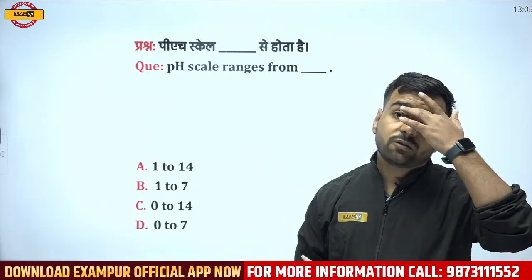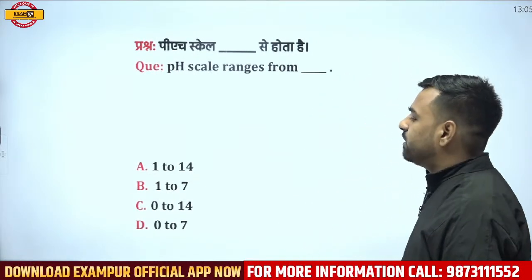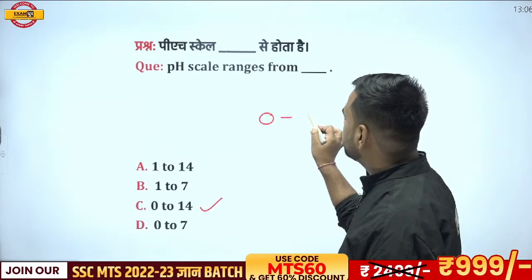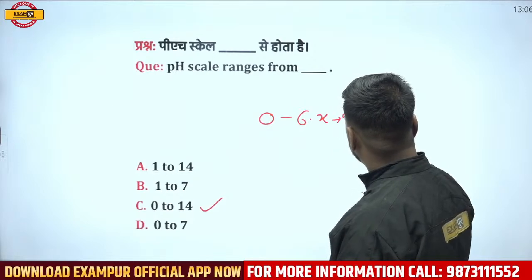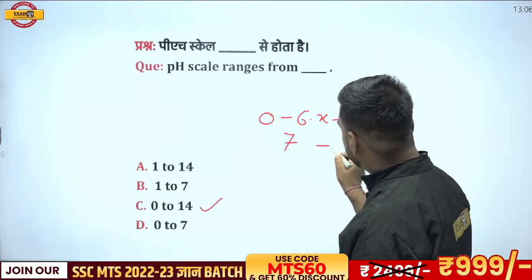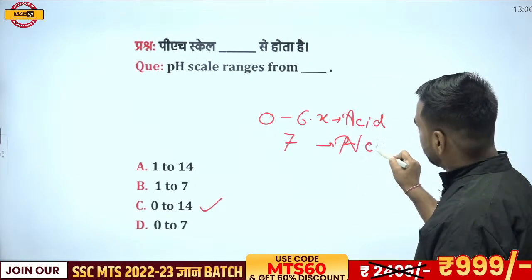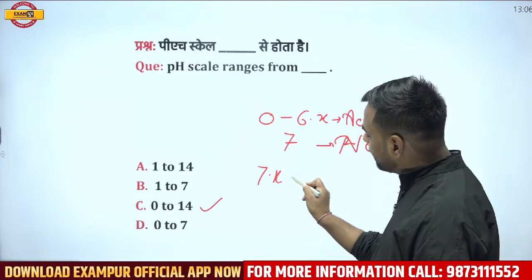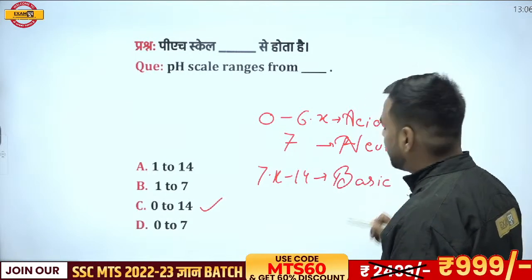If I talk about 0 to 6.x, this means that particular thing is acidic. If it is exactly 7, it is neutral. If I talk about 7.x till 14, that particular thing is basic in nature, or we can say that it is alkaline in nature.